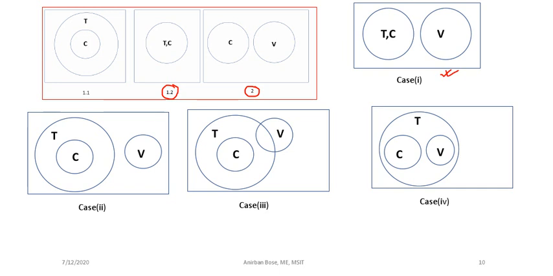What are the other possibilities? Consider 1.1 and 2. Here is 1.1, and let us consider van is there. It is known that car and van are disjoint. Now consider case 3. That is also possible, that some portion may be common between truck and van.